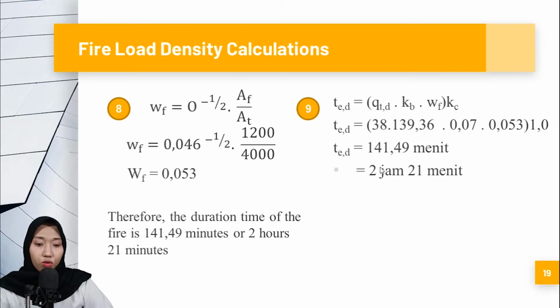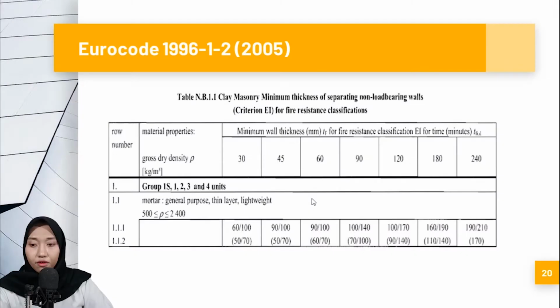It's about 141.49 minutes, or about 2 hours 21 minutes. So therefore the duration time of fire is about 8,520 seconds. And after that, this is the minimum thickness based on Eurocode